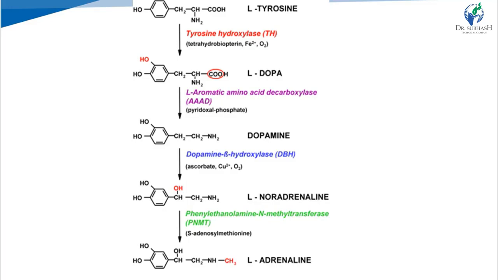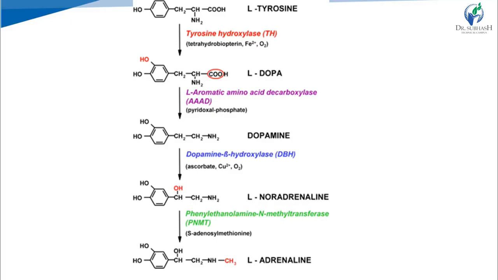And phenylethanolamine N-methyl transferase transfers a methyl group. Here, see, in adrenaline, a methyl group is inserted onto the amino group of noradrenaline, so noradrenaline is converted into adrenaline, right? Tyrosine hydroxylase performs hydroxylation of tyrosine. Then DOPA decarboxylase performs decarboxylation of DOPA. Then dopamine beta hydroxylase performs hydroxylation of dopamine, and N-methyl transferase inserts a methyl into noradrenaline. So we get adrenaline, right?